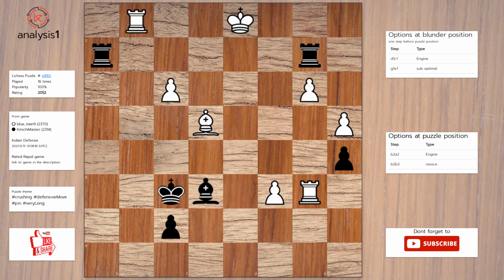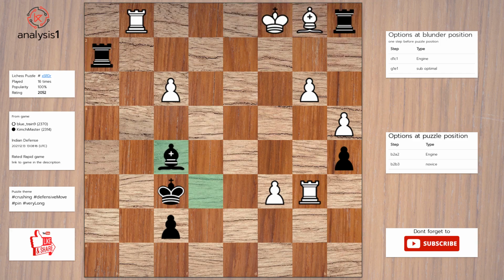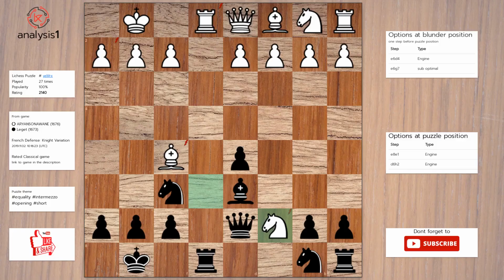Here are checks in puzzle position. Bishop takes pawn, check. Rook to d2, check. Rook to b1, check. Rook to d2, check. Here is the solution to the puzzle. Rook to a2. Bishop to b1. Rook to a1. King to c1. Bishop to f5. c7, check. King to e7. Rook to e1, check. King to d7.